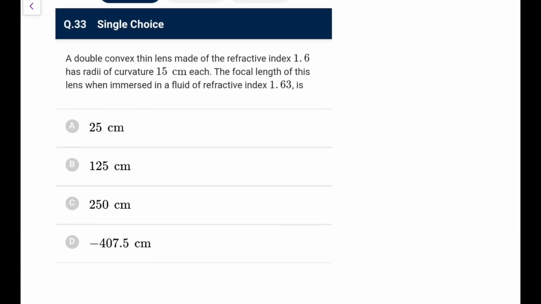Next one. Double convex thin lens made of refractive index 1.6 and radii of curvature 15 centimeter each. Focal length of the lens when immersed in liquid of refractive index 1.63. We can say 1/f in this medium would be, lens is 1.6, medium is 1.63, so nature will be changed, it will become concave.